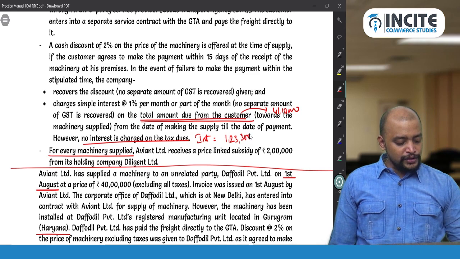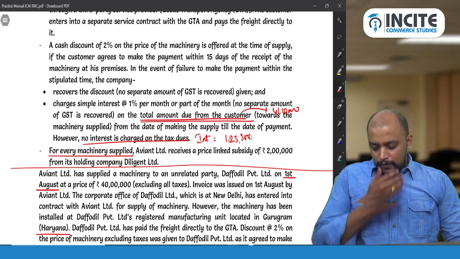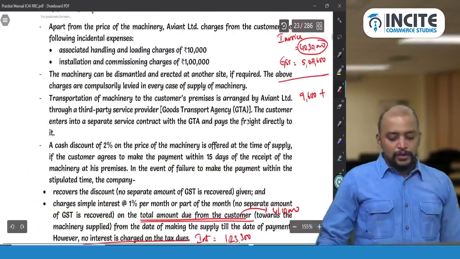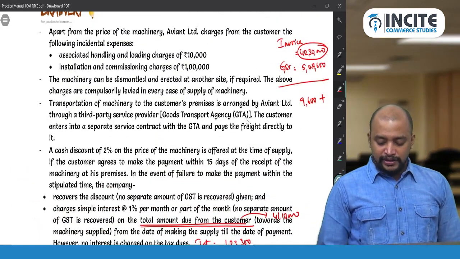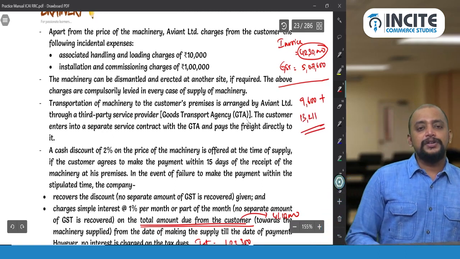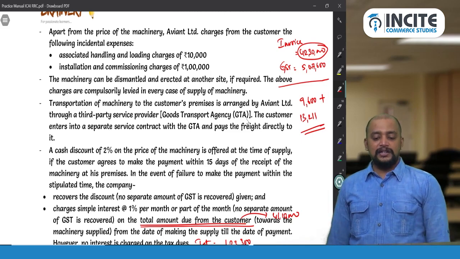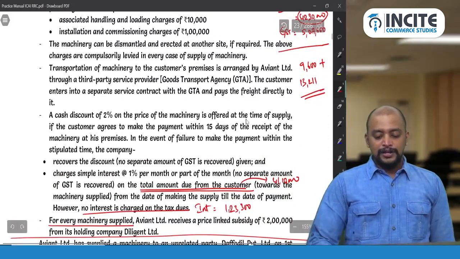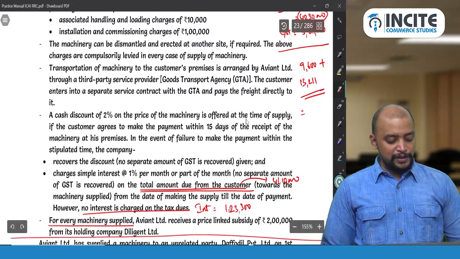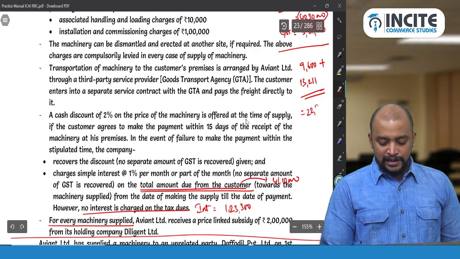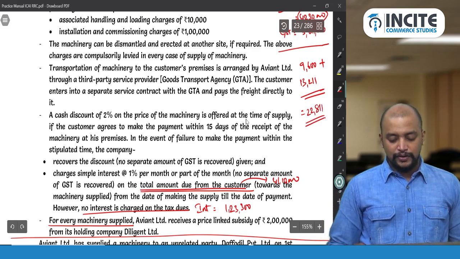12%. So into 12 divided by 112, that is 13,210.7. So 13,211 should be taken. So 9,600 plus 13,211 will be taken as the GST payable. So therefore the total GST payable as per debit note will be 9,600 plus 13,211, that is 22,811 will be taken. Okay.